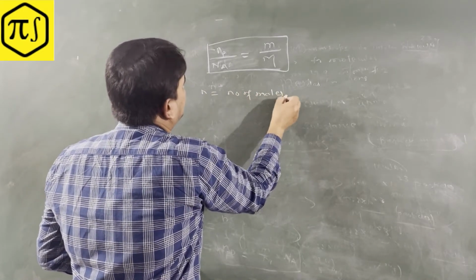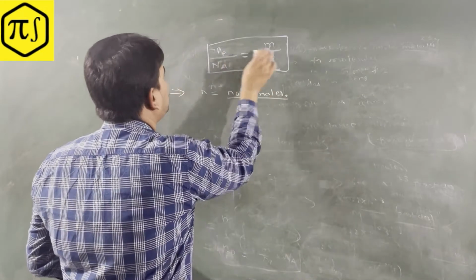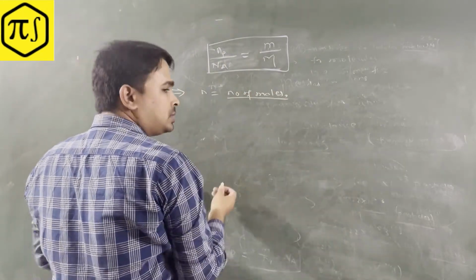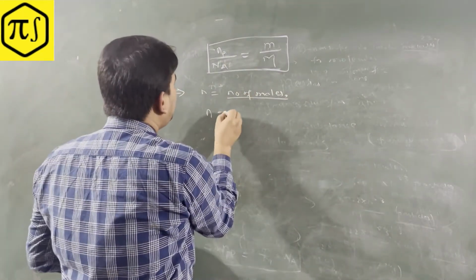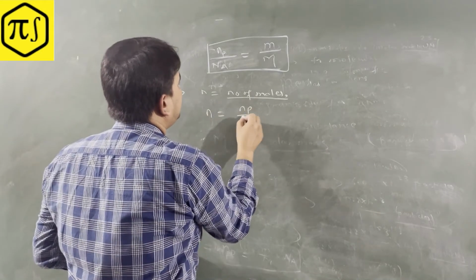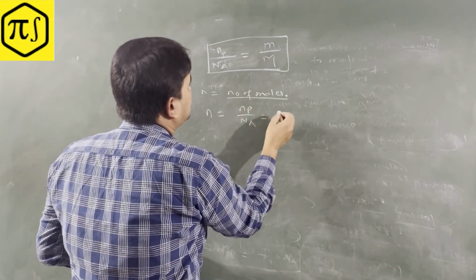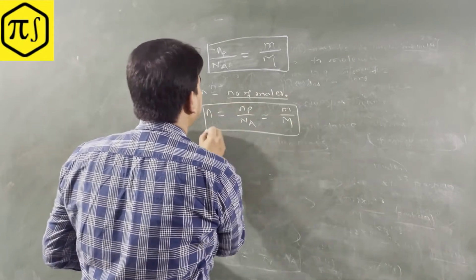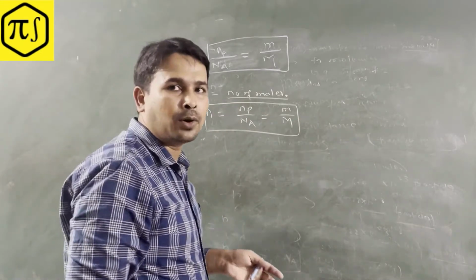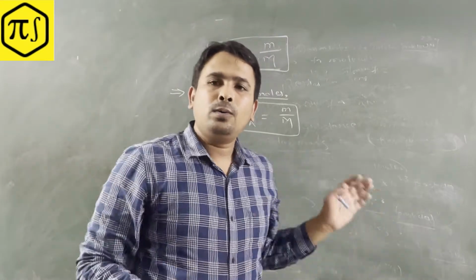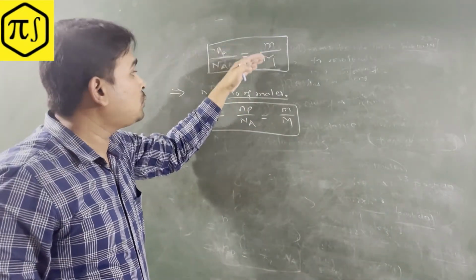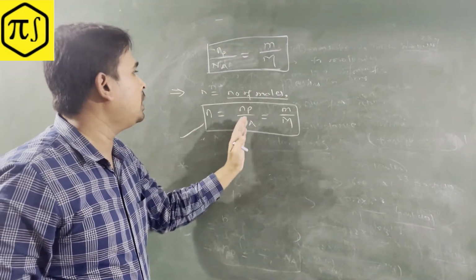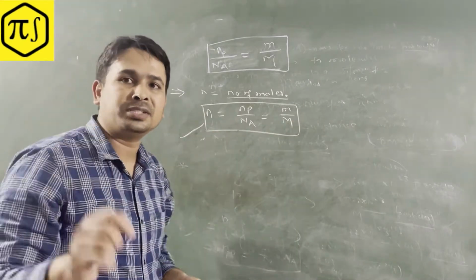So n will be equal to Np by Na equals m by M. This is our goal. We already proved this is equal, so this ratio will be the number of moles itself.